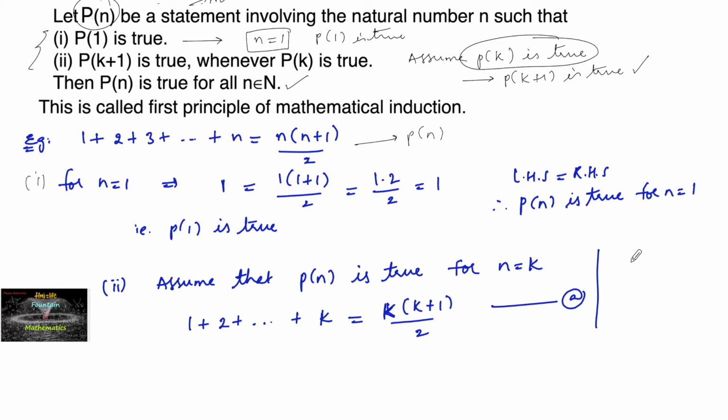So here the nth term, let me write, a n is equal to n. So the kth term is k, so we added up to k terms here. And then what is the k plus 1th term? The term is nothing but k plus 1. So we need to consider the sum of k plus 1 terms. So that is what is required here, k plus 1 is required. So adding k plus 1 on both sides of equation A.